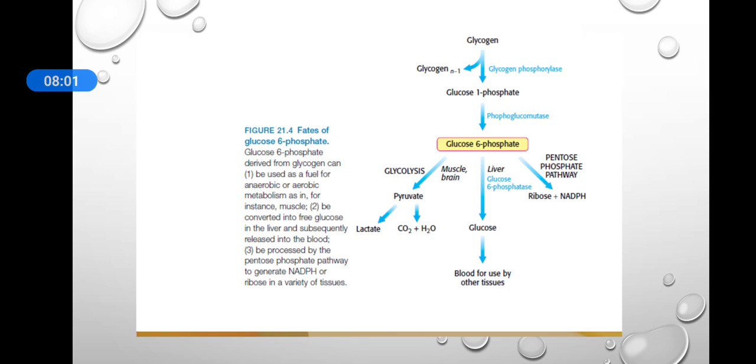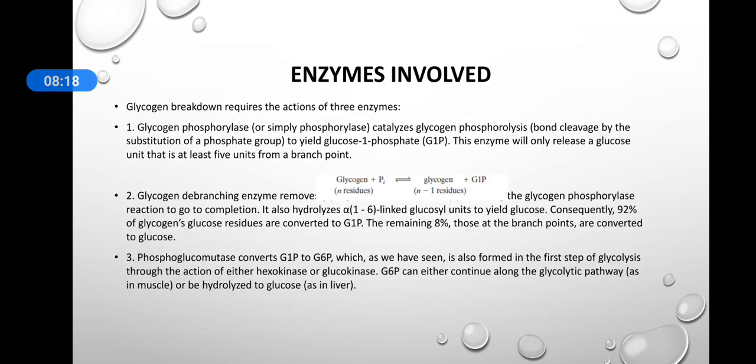This is a figure describing the glycogen breakdown and the fate of glucose 6 phosphate after the breakdown. We already told about it. It can be used in the glycolysis pathway or in the pentose phosphate pathway, etc. Now we will discuss the enzymes that are involved in the glycogen breakdown. Mainly there are three enzymes.